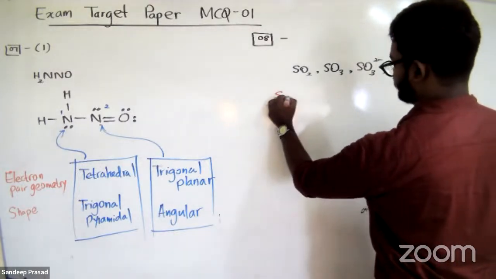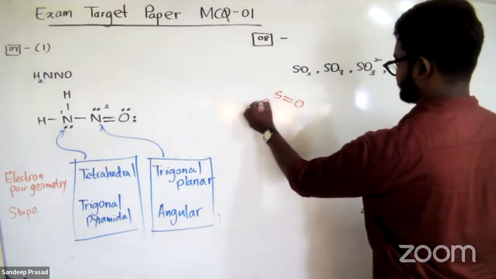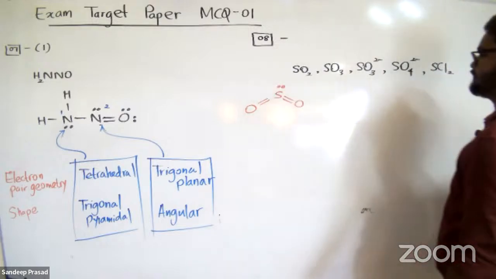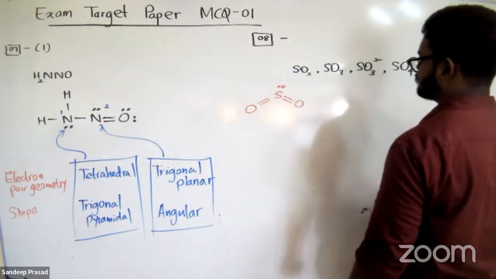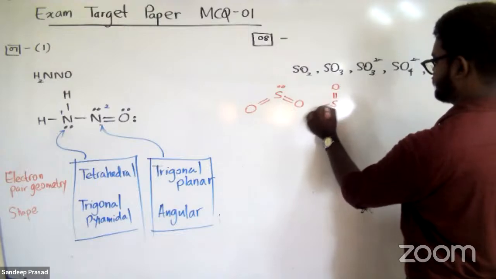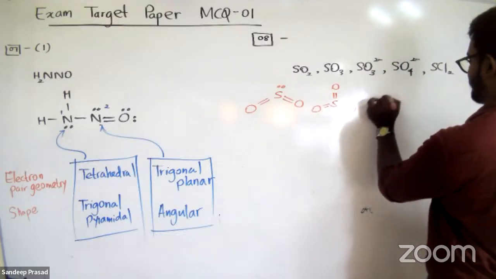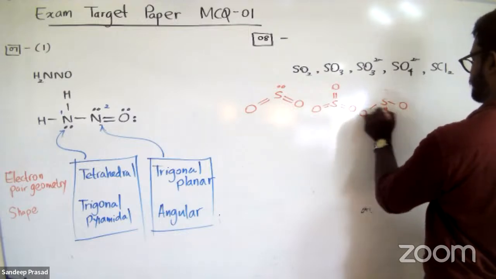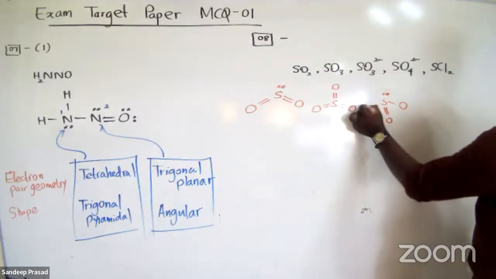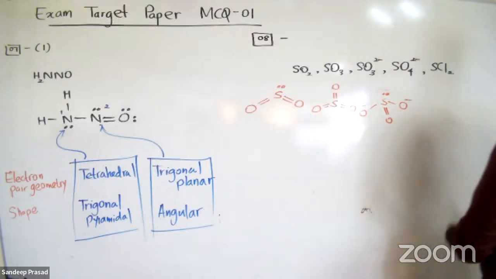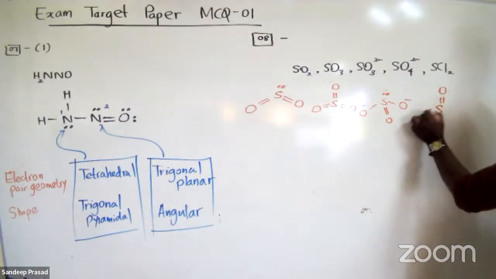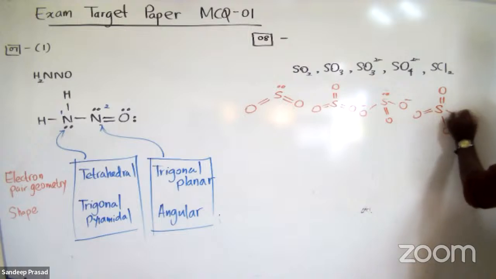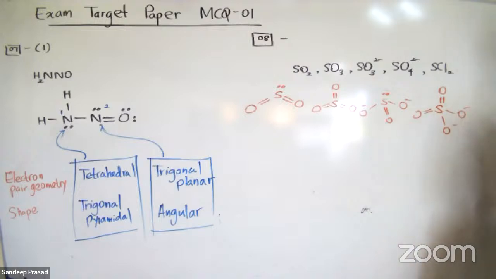Let's see. If I draw the Lewis structure, sulfur dioxide looks like this. Okay. Sulfur trioxide, and sulfite, and sulfate. I'm not going to mention all the lone pairs here. And sulfur dichloride looks like this.